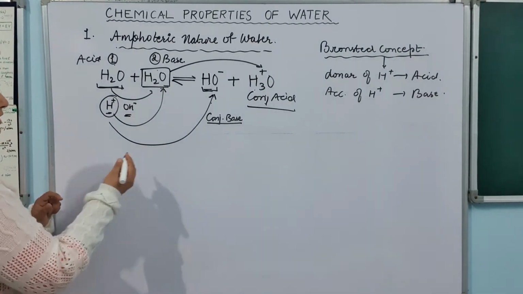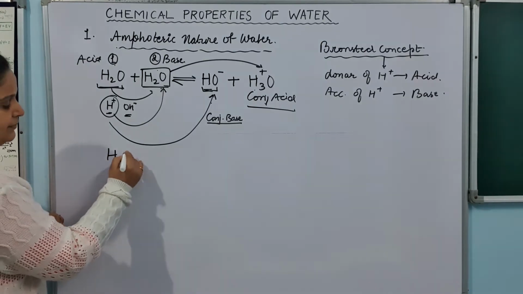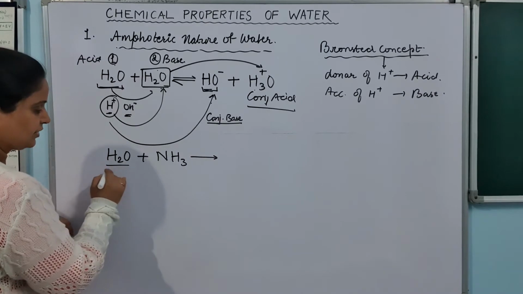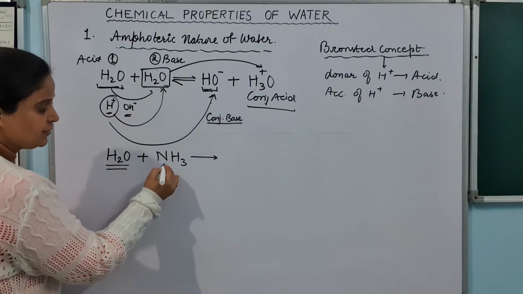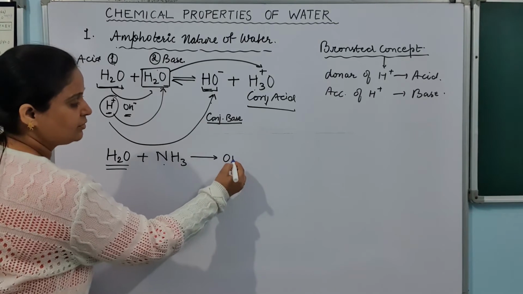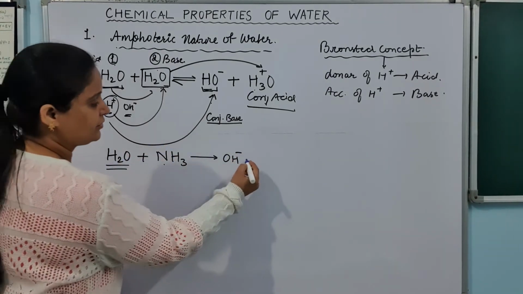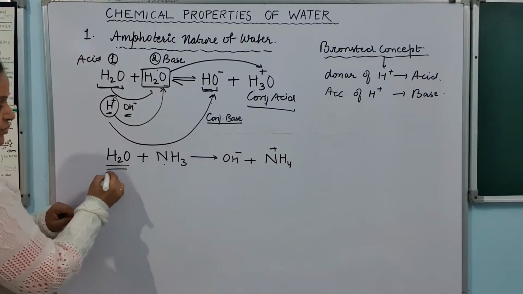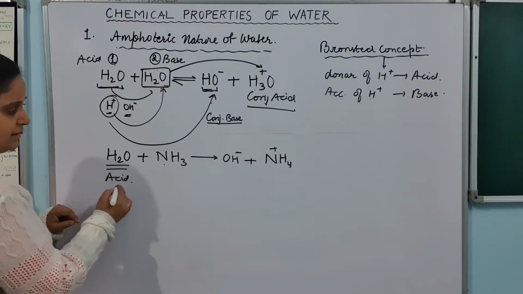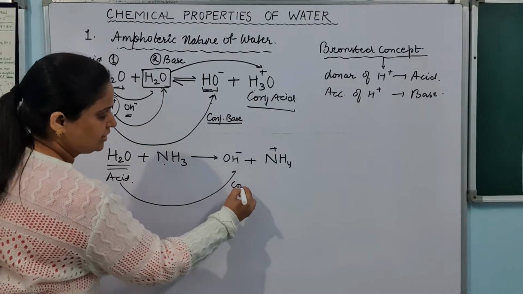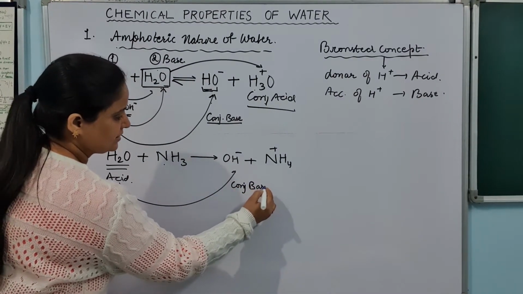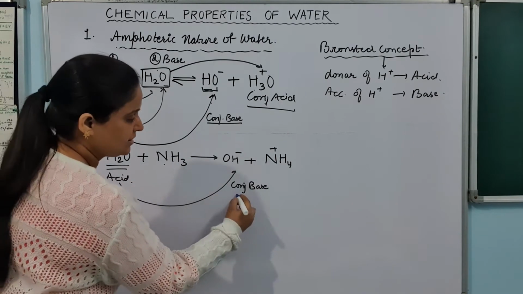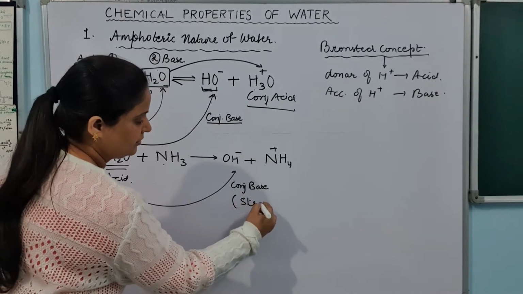So here I am writing down one reaction of this water with ammonia. Okay, so what will happen here? This water is going to give its H plus ion to ammonia, and what is left out? OH minus, after removing H. And this ammonia will turn into ammonium ion. So what is acid here? This is the acid here, and what is the conjugate base? This acid is a weak acid, so its conjugate base will be a strong base.